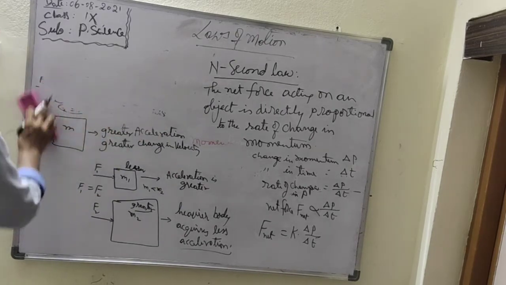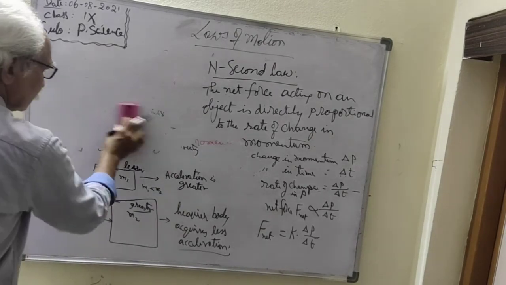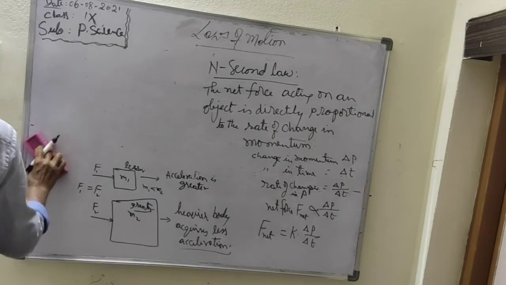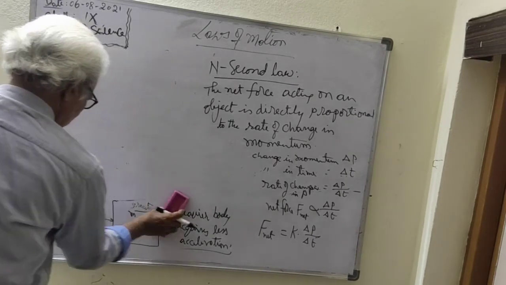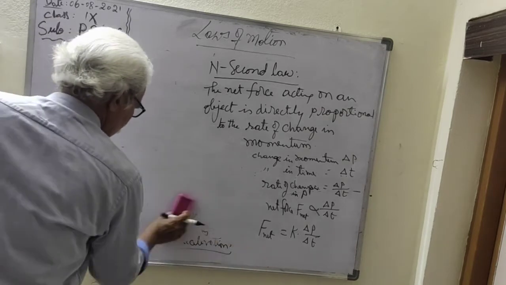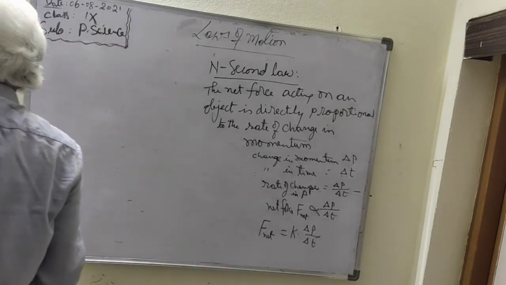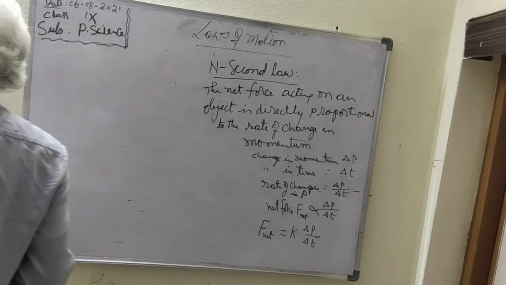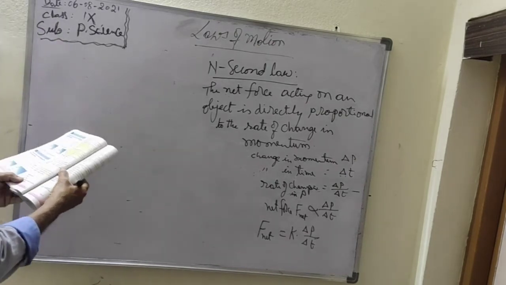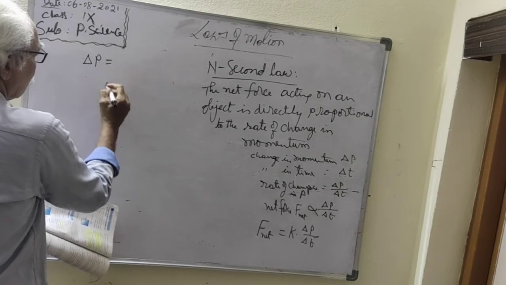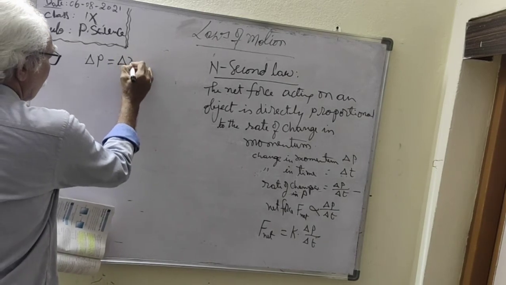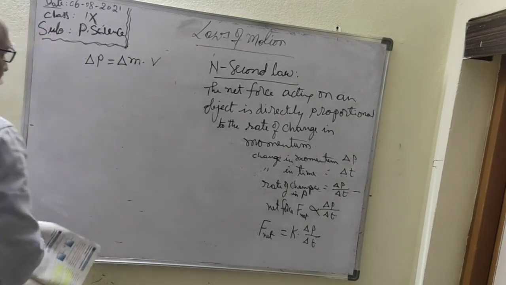One more point, let us see this answer. Change in momentum is equal to change in mass into velocity.